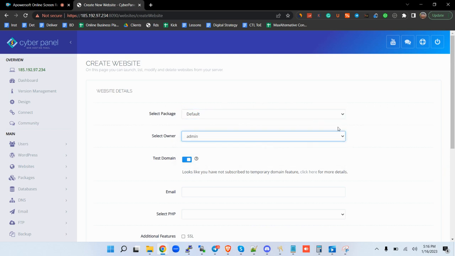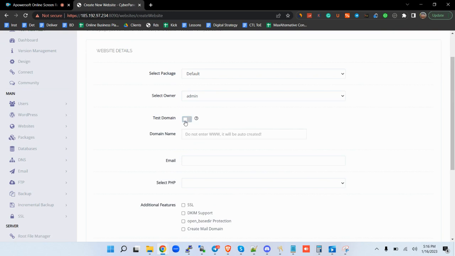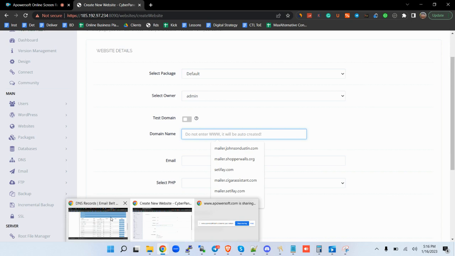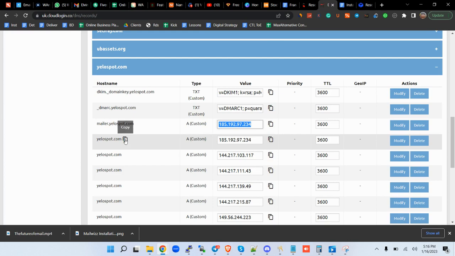Default, admin. Remove that. So my domain, I've already added an A record of my IP in the DNS of my domain. If you come here and see, this is the A record that I've already added to this domain.